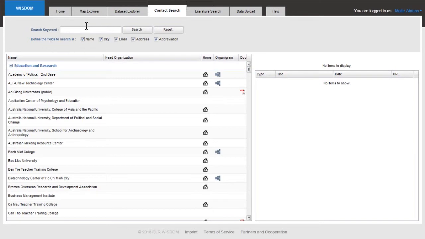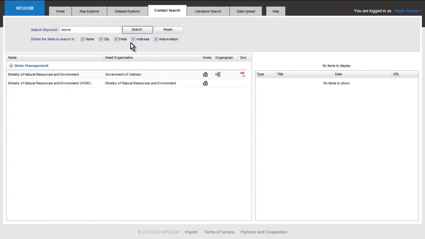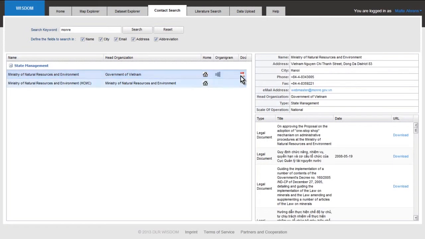So let's say we're interested in finding the Ministry of Natural Resources and Environment, MONRE. So we type MONRE and we search for it, and we get some returns here. The ministry, and if you activate this area here, you get the address of the ministry, the phone number of the main office, and a lot of additional information. You also have a chance to visit their homepage, if you want to have a look at or download other information stored there. If you click at homepage, you come to the homepage of MONRE.